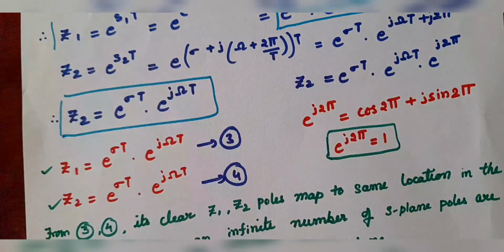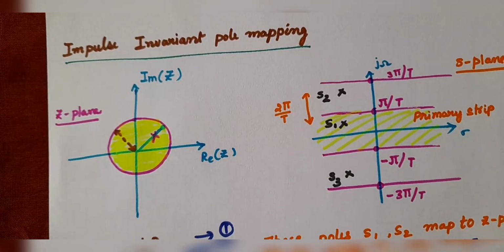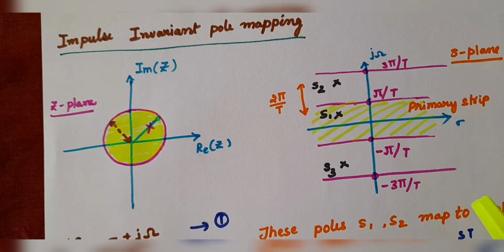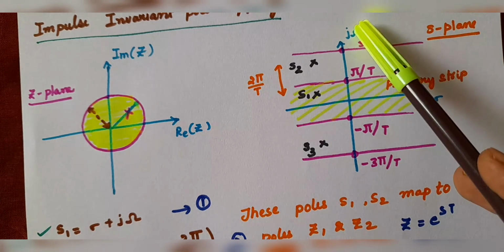Based on this you can easily understand what aliasing is. What is the S plane? The S plane axes are sigma and j omega.